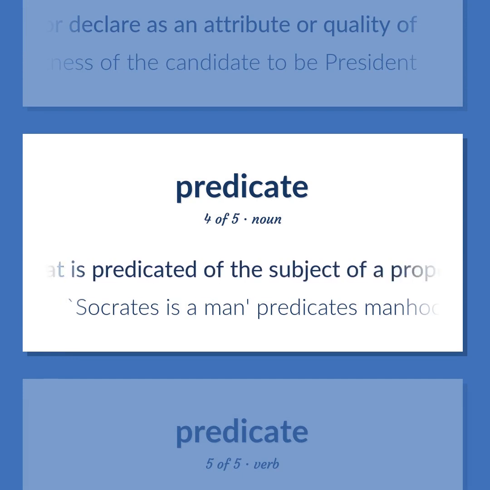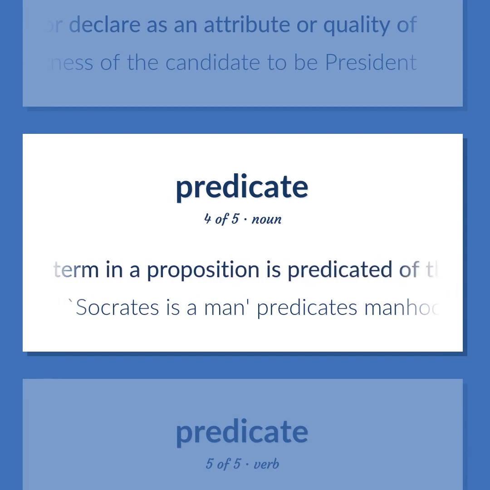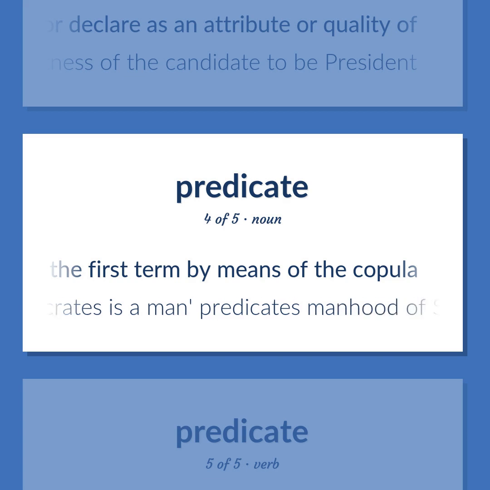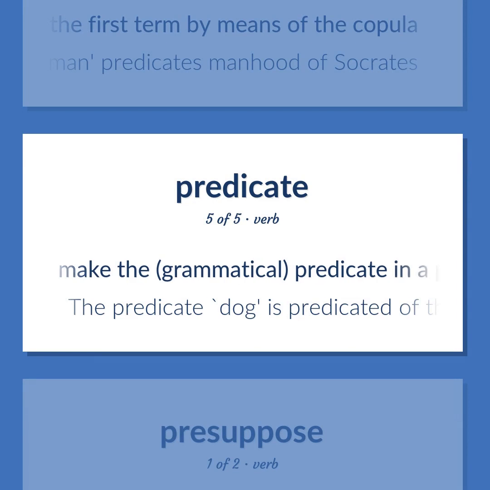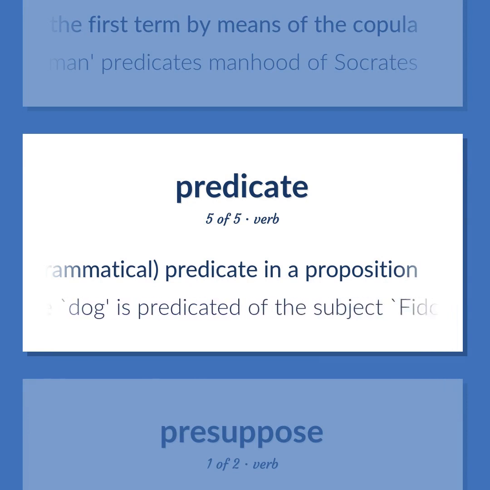Logic. What is predicated of the subject of a proposition? The second term in a proposition is predicated of the first term by means of the copula. Socrates as a man predicates manhood of Socrates. Make the grammatical predicate in a proposition. The predicate dog is predicated of the subject Fido in the sentence Fido is a dog.